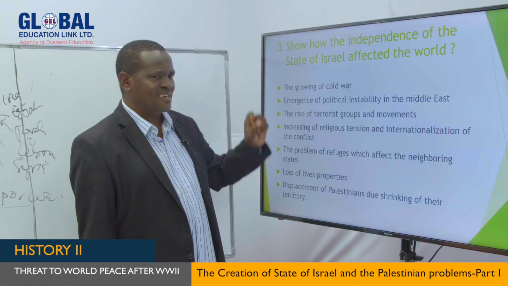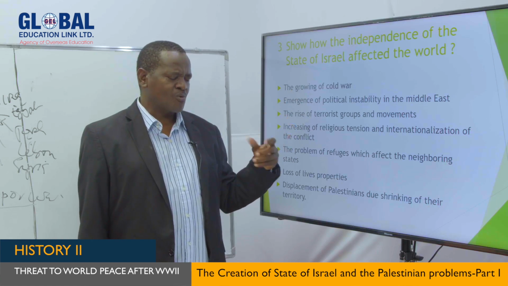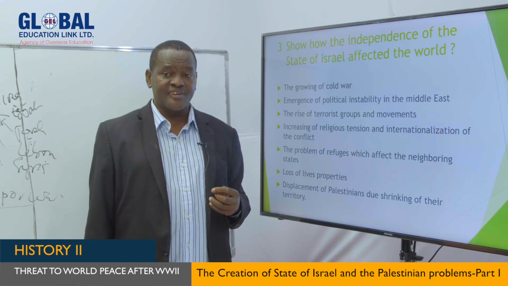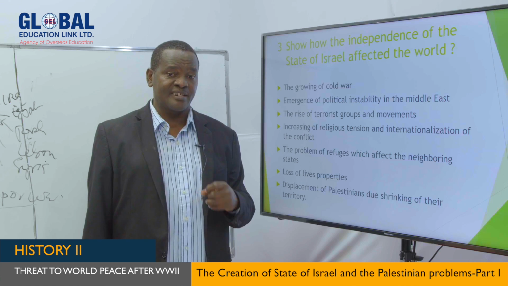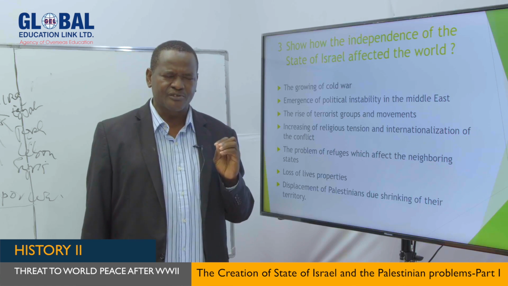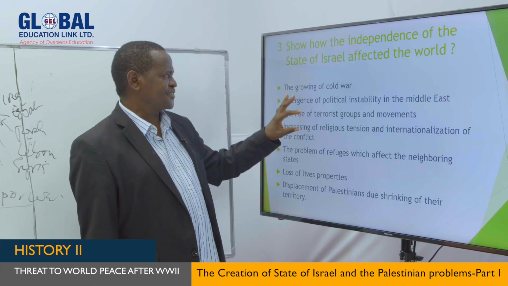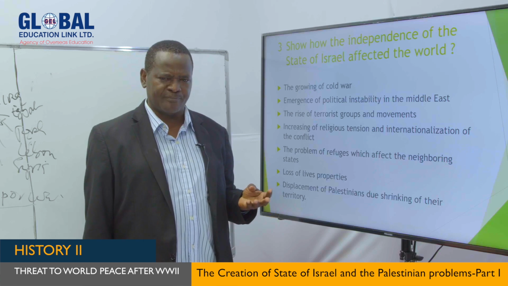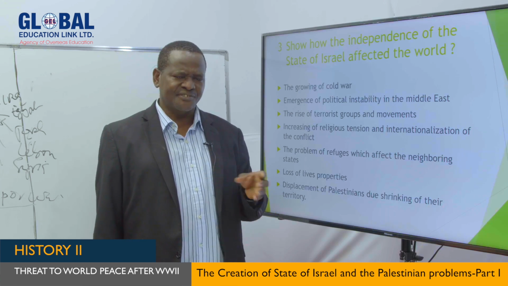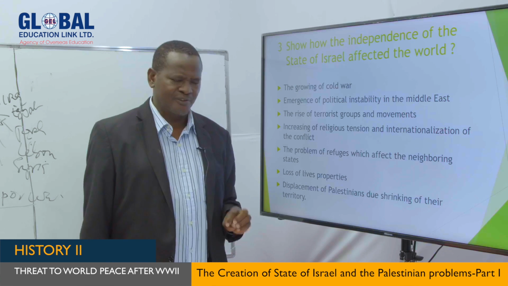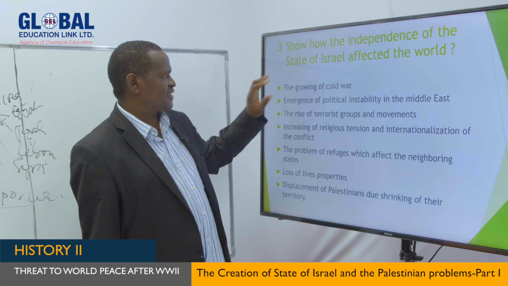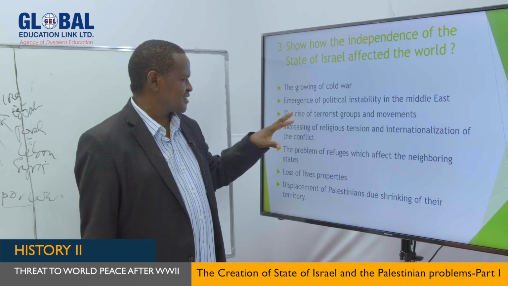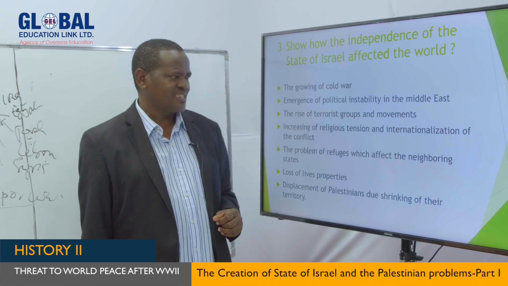Lebanon sometimes is ruled by the militias. You can go to one part of Lebanon, for instance, where there is a group called Hezbollah. But if you go to another part of Lebanon, there are some Christian militias who are supported by Israel. The government of Lebanon is very much unstable. And this is exactly, my dear students, what we can see in that region. But if you go to Syria today, it's the same. If you go to Gaza, it's the same, and so on and so forth. So in short, one of the effects of the declaration of independence of Israel to the world was the emergence of political instability in the Middle East.